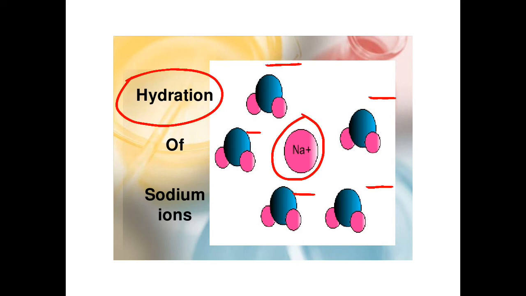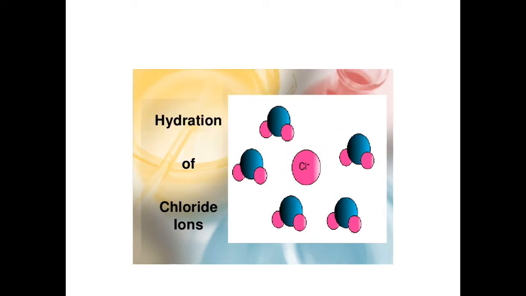Similarly, the chloride ion is also surrounded by the positive ends of water, that is, the slightly positively charged hydrogen of water. So this is how these ions are surrounded by solvent.